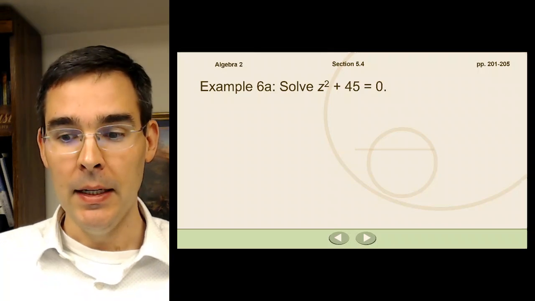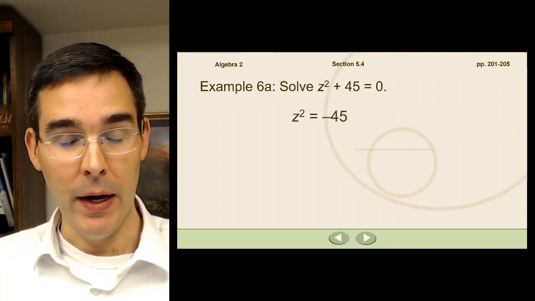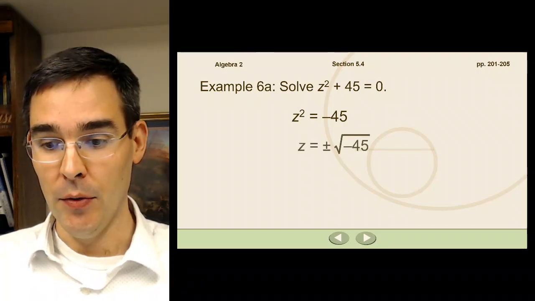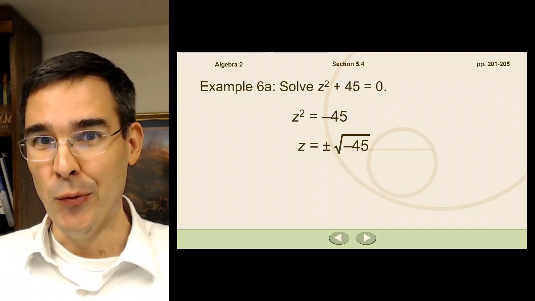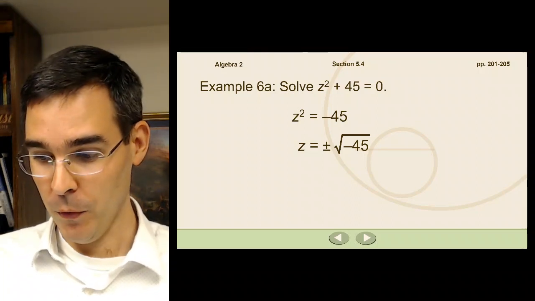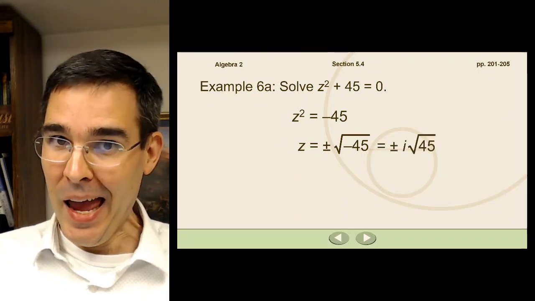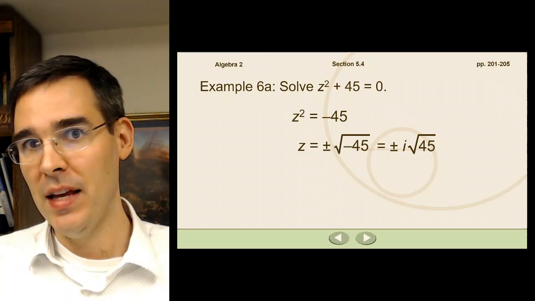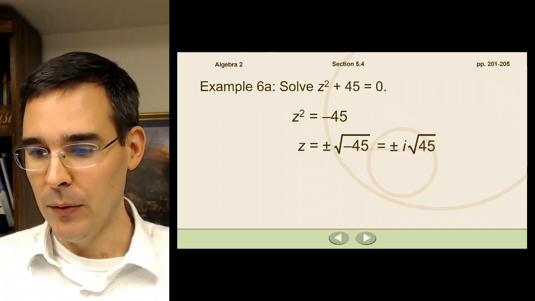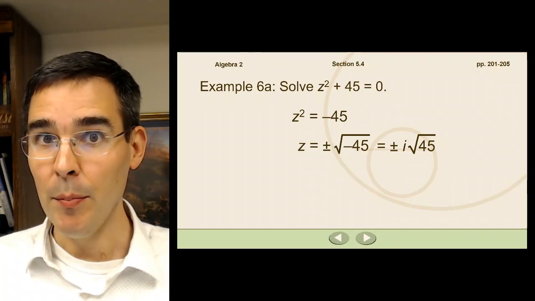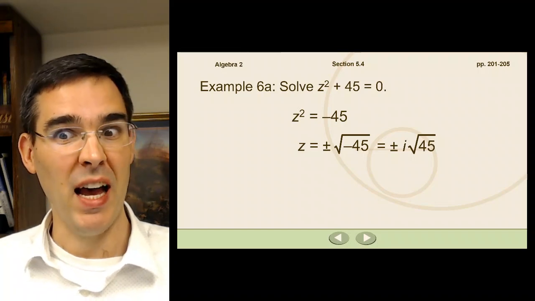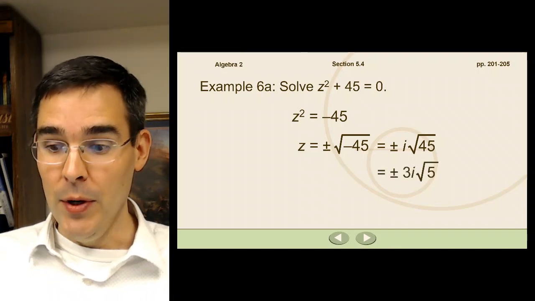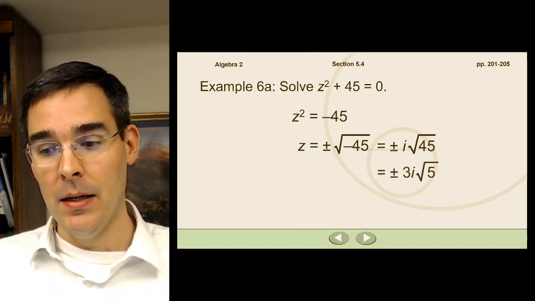Let's try one. z squared plus 45 is 0. I'll rewrite this: z squared is negative 45. I'm going to take the square root of both sides now. So z is going to be equal to plus or minus root negative 45. First thing I have to do here, I want to get that i out. Now I've got a positive root. I've got this imaginary unit, this root negative 1. I've gotten that out. Now I'm dealing with root 45. We can simplify that because 45 factors as 9 times 5. 9 is a perfect square, so I can take the square root of 9, which is 3. I'm left with plus or minus 3i times root 5.